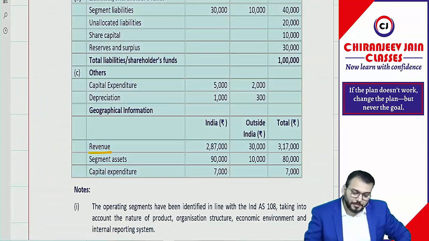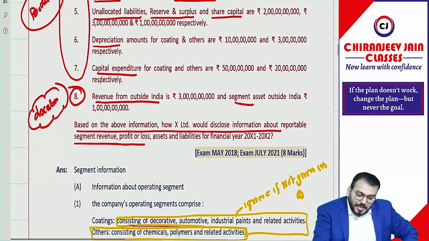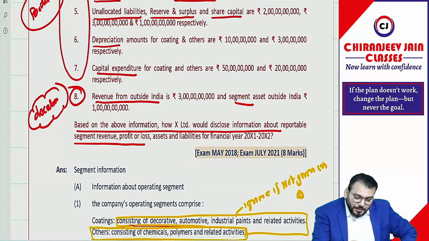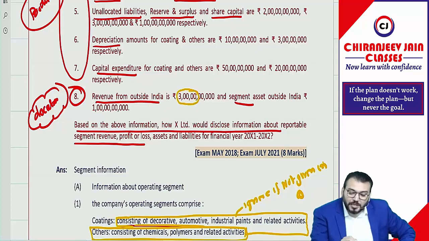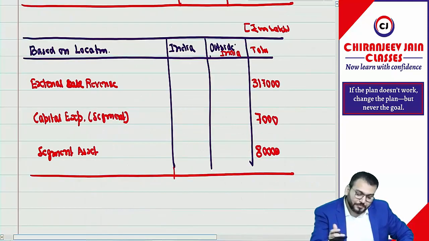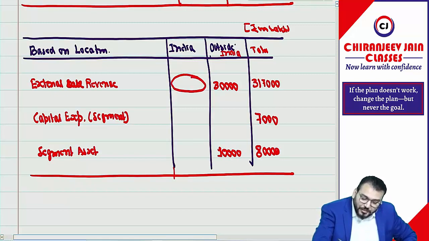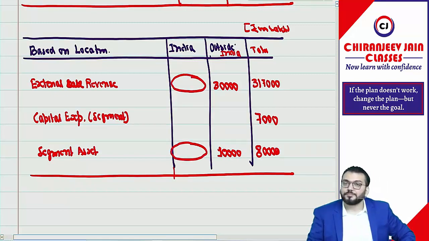Now what information have they given? Check. Capital expenditure for coating, so you are done. Revenue from outside India is how much? 30,000. And segment asset outside India is how much? 10,000. So only this information they have given, 30,000 and 10,000. So we can add 30,000 here and 10,000 here. So automatically can we derive this as a balancing figure?